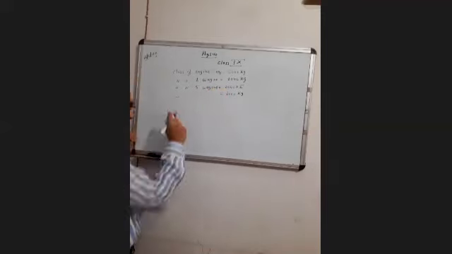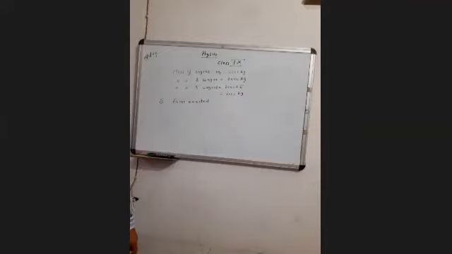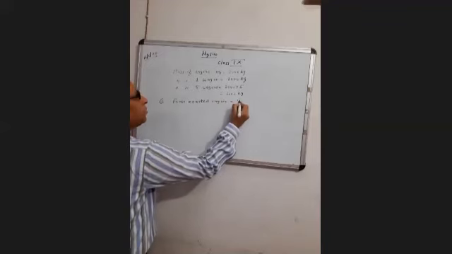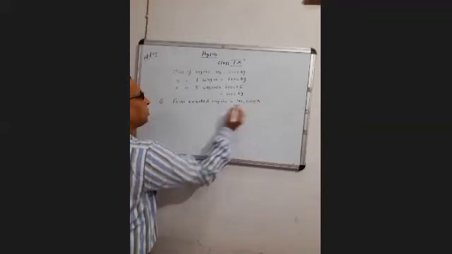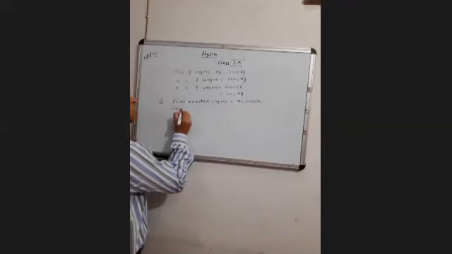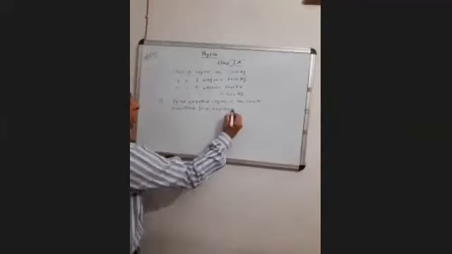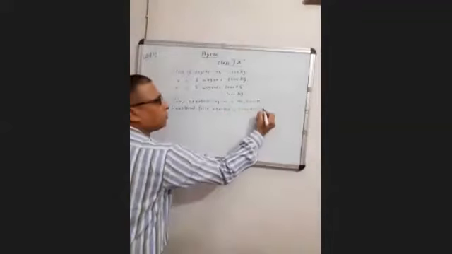Force exerted by the engine is equal to 40,000 Newton. Frictional force exerted by the track is equal to 5,000 Newton.